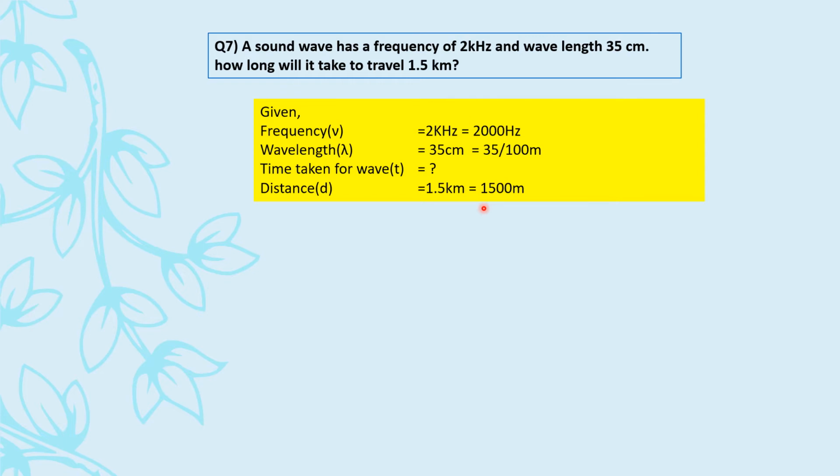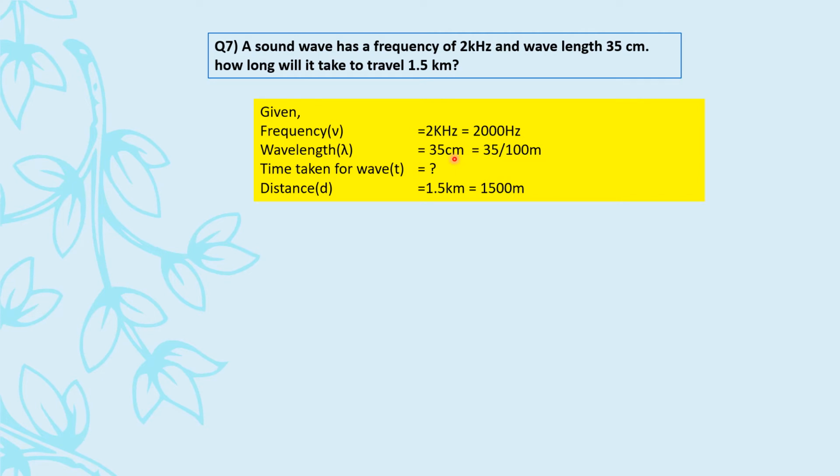Now, ma'am, the first job before applying any brain, first of all you have to jot down the information. That is your primary job when you have a numerical, right? Once you jot down the information, try and find out what is to be calculated. That is also done. Now what was our third thing? We'll check if everything is in SI unit. In this particular question, nothing is in SI units. So kilohertz we have to convert into hertz. 1 kilohertz equals 1000 hertz. So this is 2000 hertz.